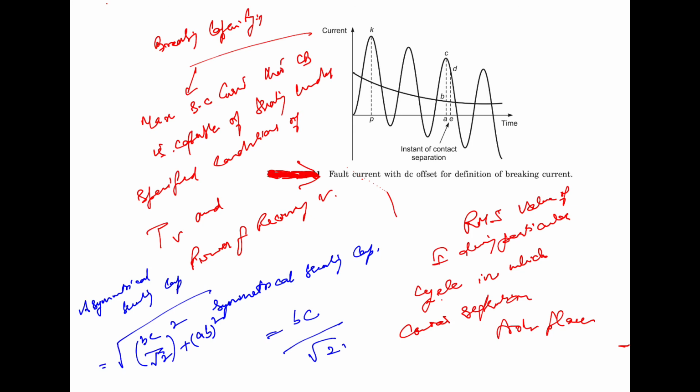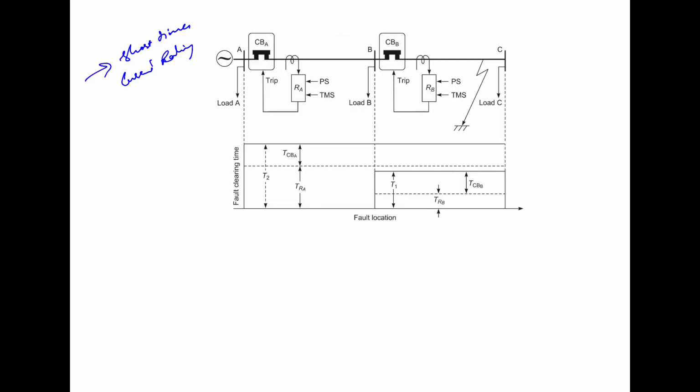Now we'll discuss the short time current rating. Now what is short time current rating? A circuit breaker may be required to carry a short circuit current for a brief duration, especially when it is clearing the fault as a part of the backup protection, and this is essential in order to maintain the selectivity between the primary and the backup protection that we have discussed in the previous lecture also.